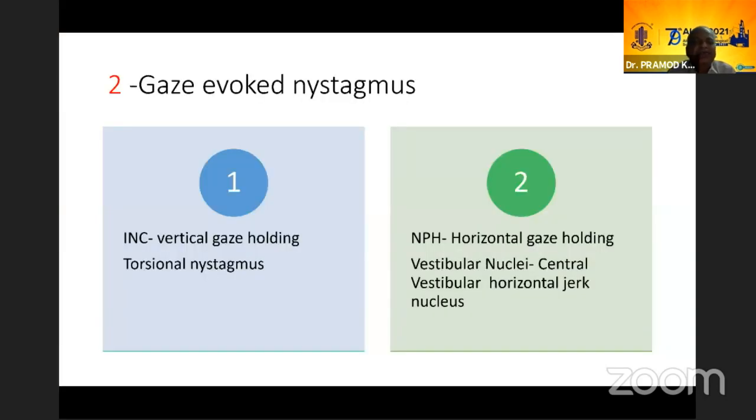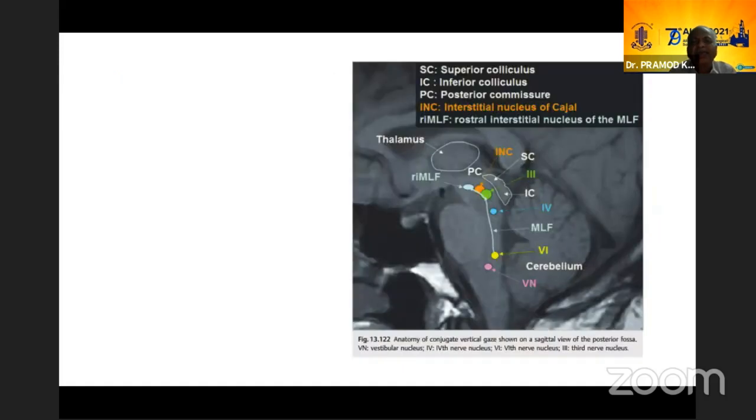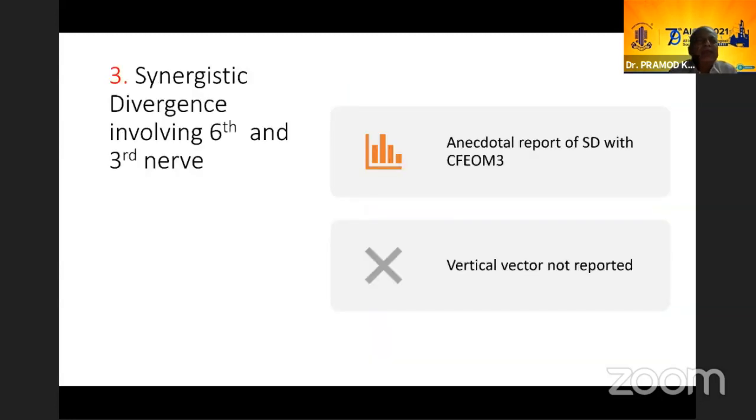Now, the nystagmus, I said, could be vertical because of INC involvement in the torsional nystagmus in the right eye, and horizontal jerk nystagmus because of the involvement of the vestibular nuclei, the central vestibular nystagmus, most likely. This is just showing the areas which could be affected from the vestibular nuclei till the INC, and the third nerve and the fourth nerve are on the way. They are neighbors, lying close together, so they can be affected by each other. And the SD was because of the involvement of the sixth and third nerve, likely somewhere. So it is a very complex presentation that way.